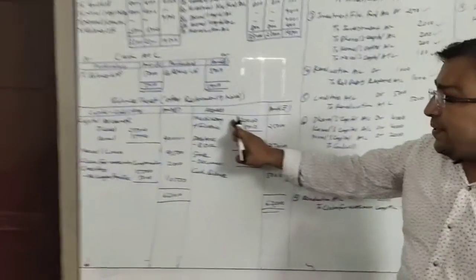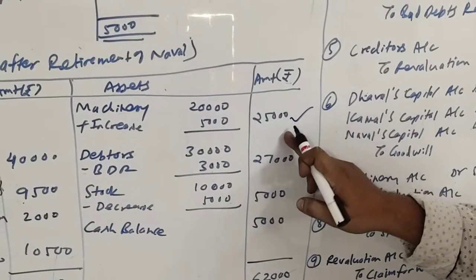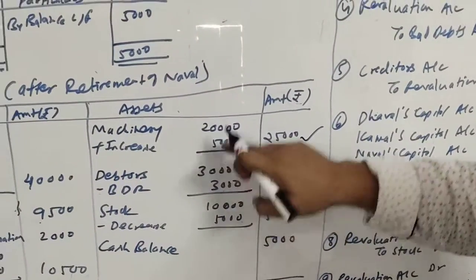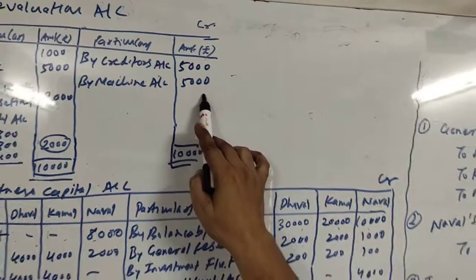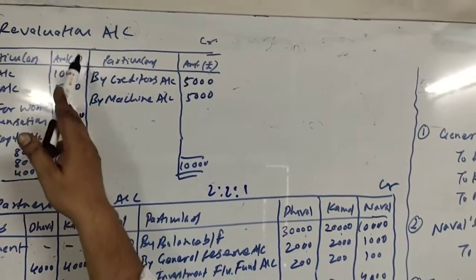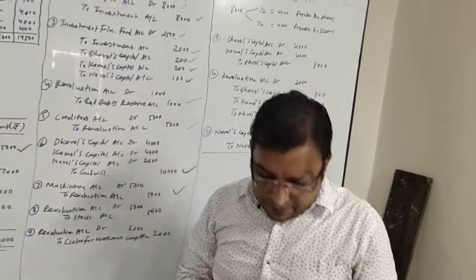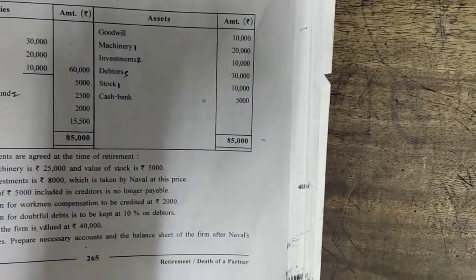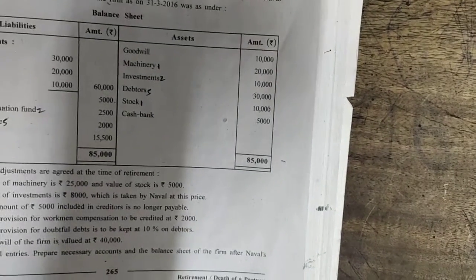So here it is machinery 20,000 plus increase 5,000, outer column 25,000, and this is a profit, so it will be credited to revaluation account by machinery rupees 5,000, and the journal entry will be machinery account debit to revaluation account. Next item is investment. We have already finished with the adjustment topic, so investment is done.